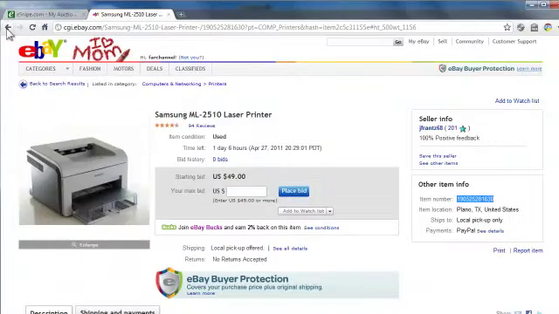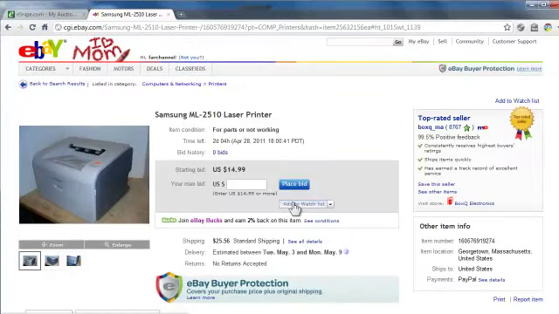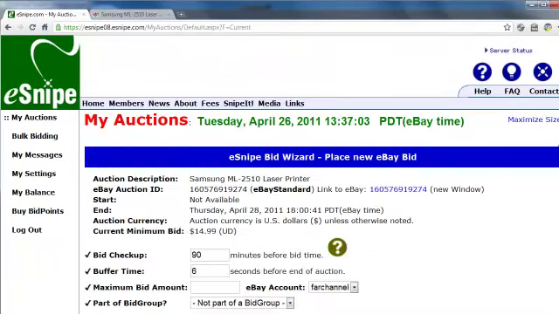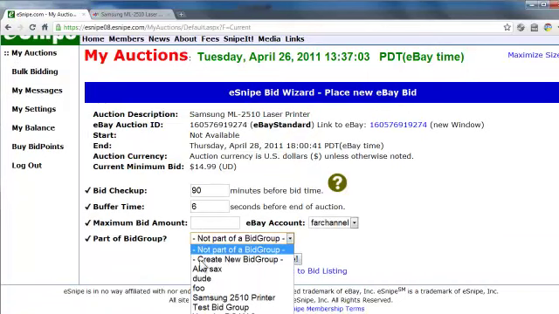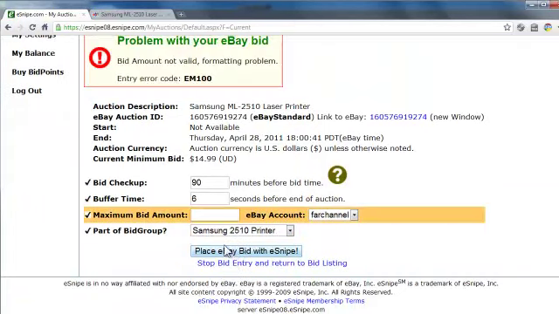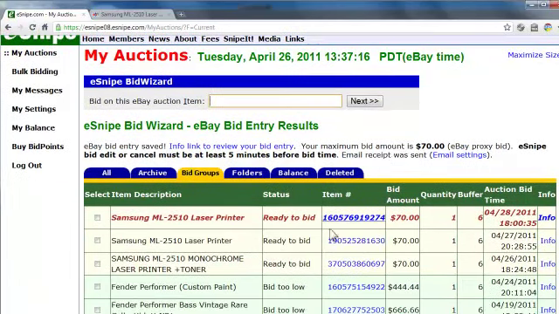Let me go back to the third printer, $14.99. That one might win. I've seen these printers go for as little as $25. So I'll double click the item number, switch back to eSnipe, paste it into the Bid Wizard, click Next. You probably know the drill by now. Choose the bid group, place bid with eSnipe, and oops, I forgot the amount again. Let me try that again. Enter the amount, place bid with eSnipe, and voila. All of these are now part of a bid group.